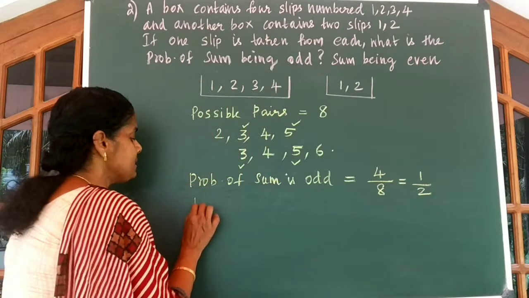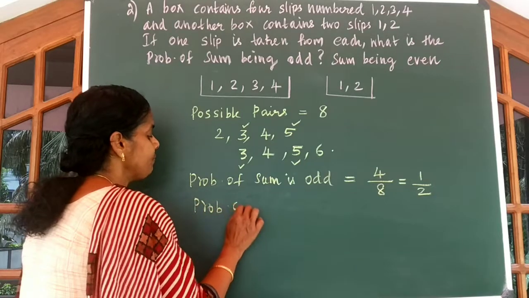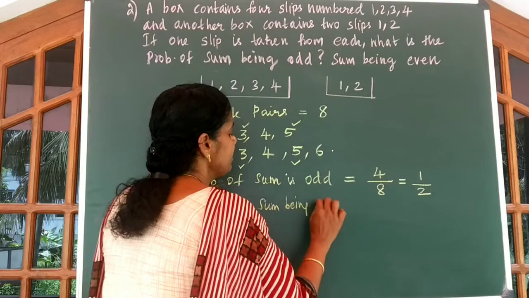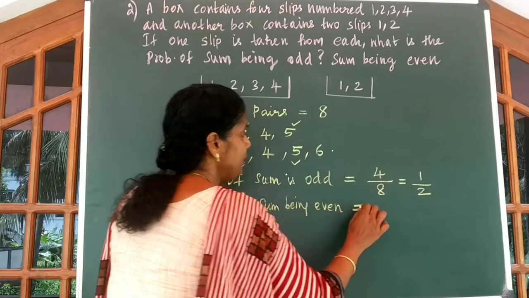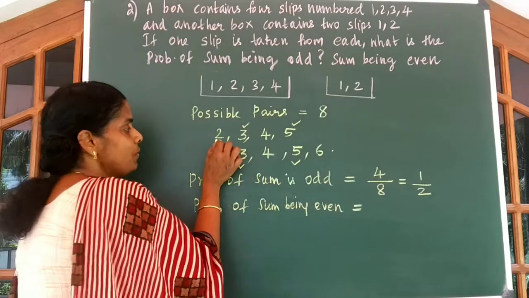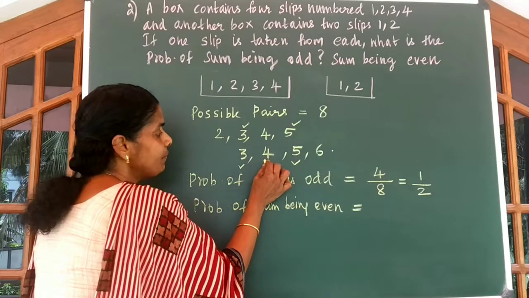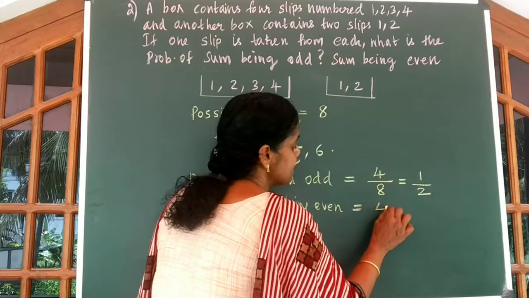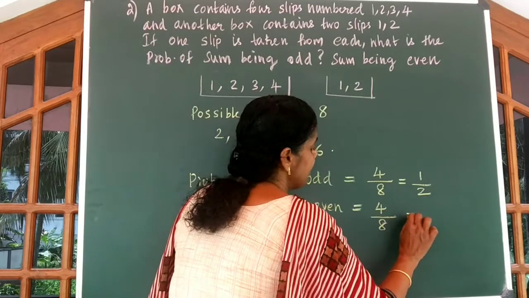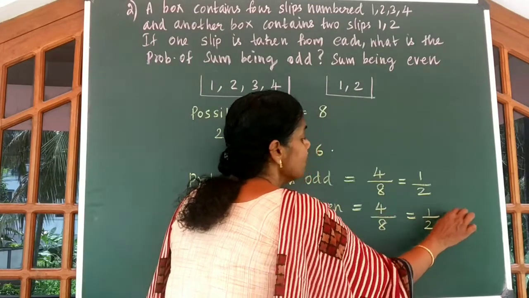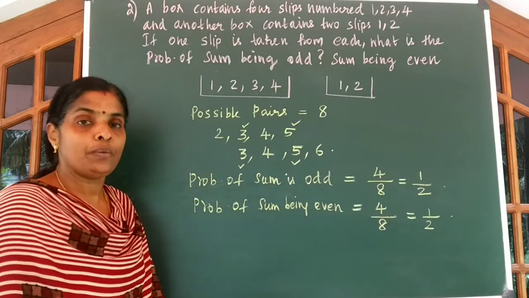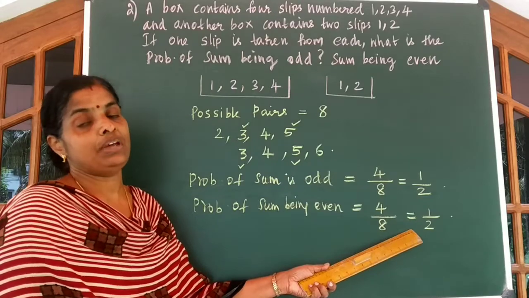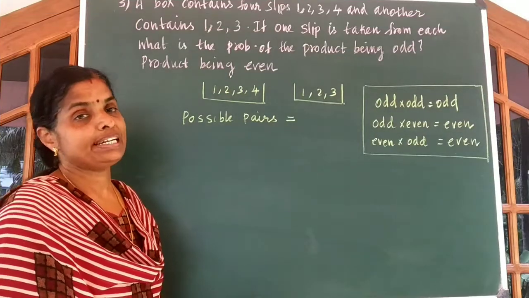Second part of the question, probability of the sum being even, which is equal to the remaining. So we have 2, 4, 4 and 6. So there are 4 possibilities. So we can say 4 divided by 8, which is also equal to 1 by 2. So we have equal chances of getting an odd number and also an even number. Come to the third question.